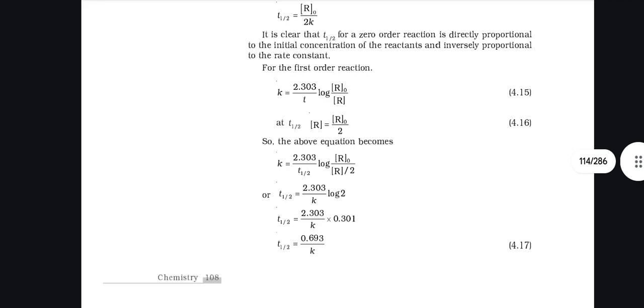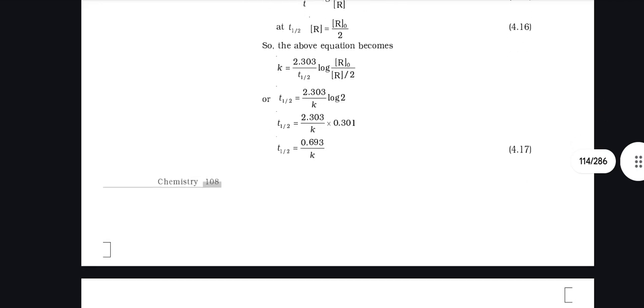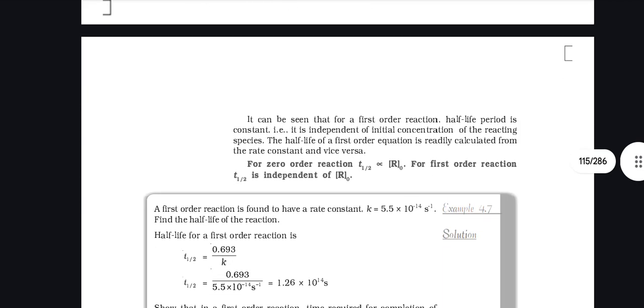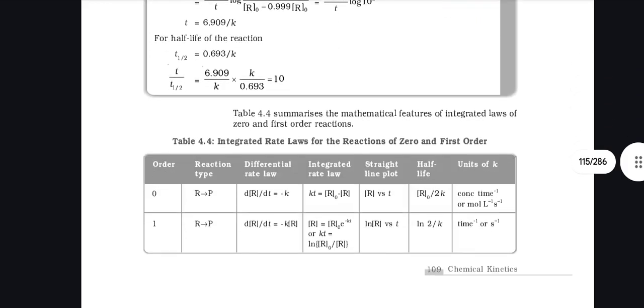For a first order reaction, k equals 2.303 by t log R naught by R. At t half, R equals R naught by 2. So the above equation becomes this, and the result is t half equals 0.693 by k. It can be seen that the first order reaction half-life period is constant, that means independent of the initial concentration of the reacting species. The half-life of a first order reaction is readily calculated from the rate constant and vice versa. For a zero order reaction, t half is directly proportional to R naught. For a first order reaction, t half is independent of R naught.